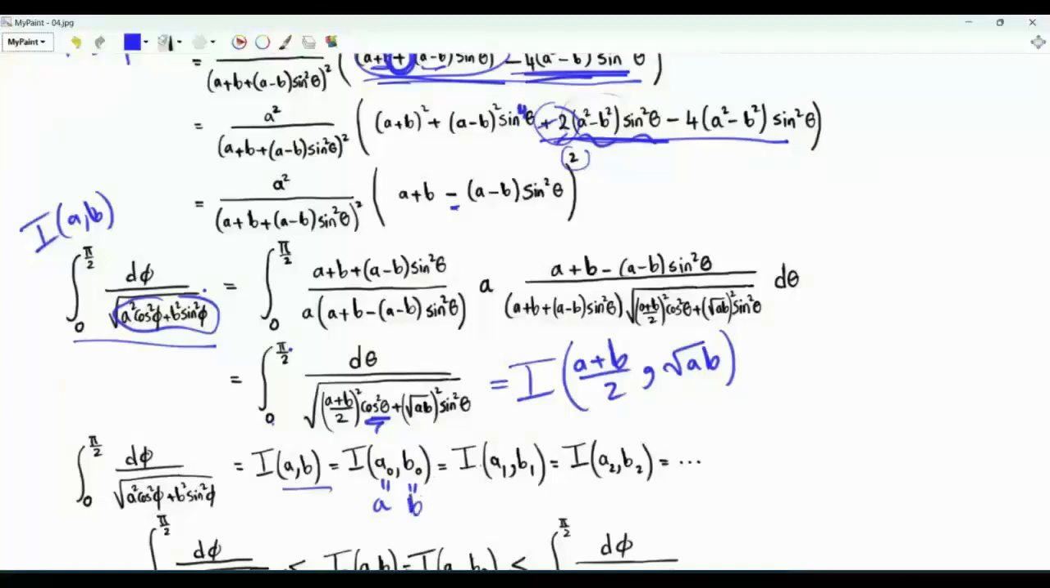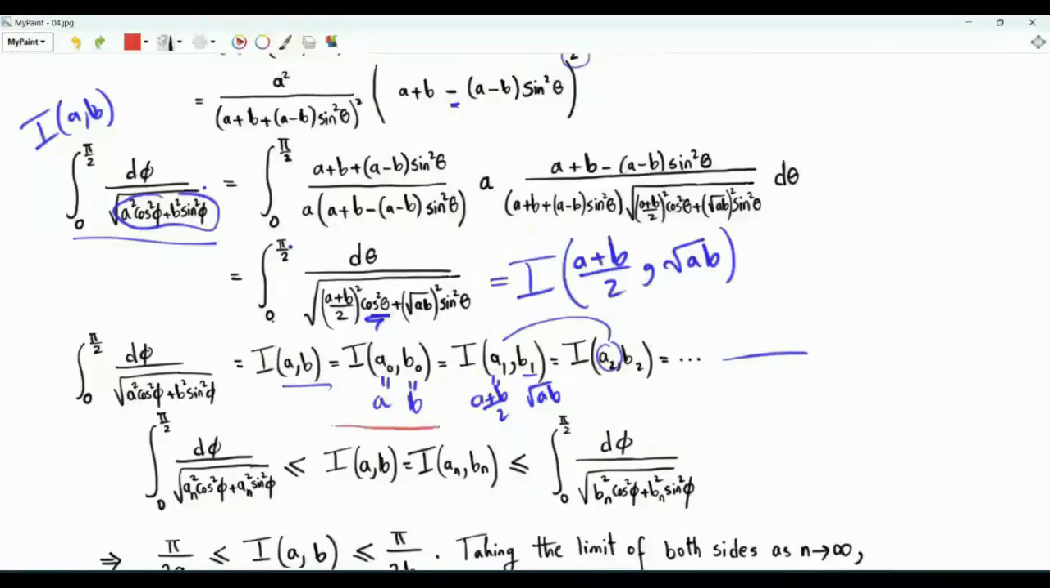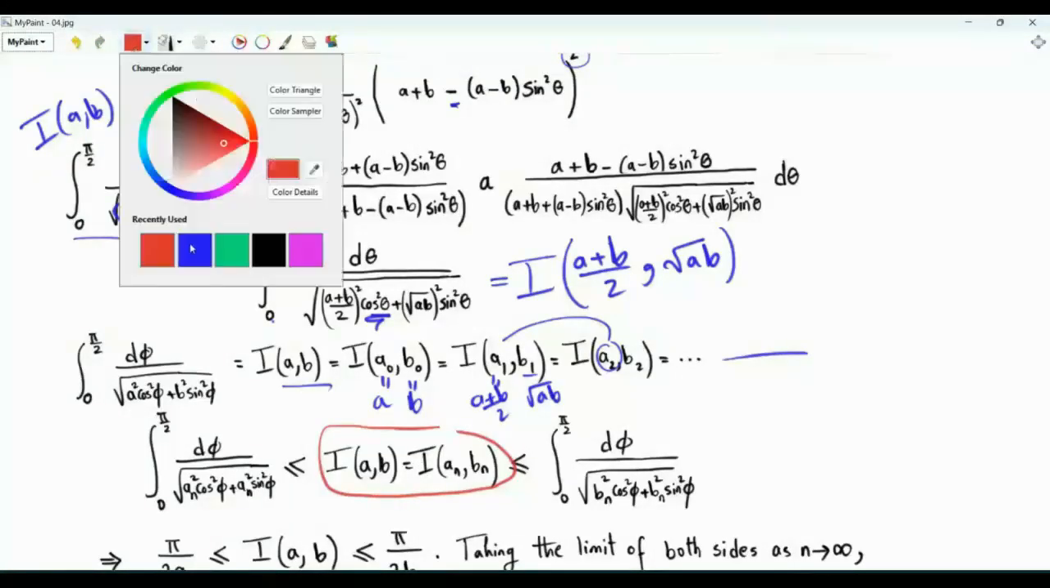I of a comma b is I of a0 comma b0. A0 is a and b0 is b. This is equal to I of a1 comma b1. This is a plus b over 2, and this is square root ab. And then this is equal to I of a2 comma b2. a2 is (a1 plus b1) over 2. b2 is the square root of a1 times b1, and so forth. We have this important result that I of a comma b is I of an comma bn.